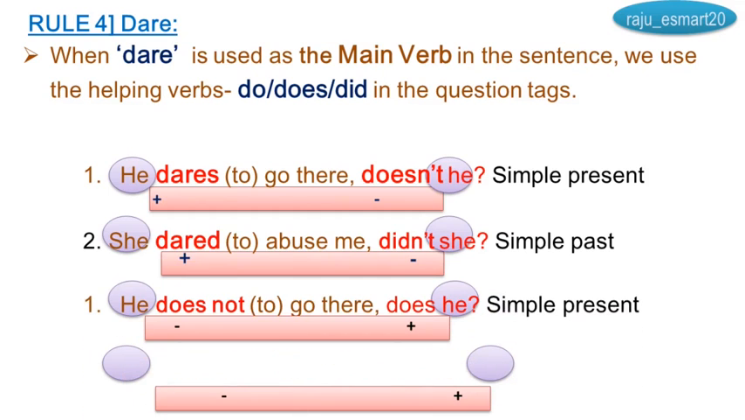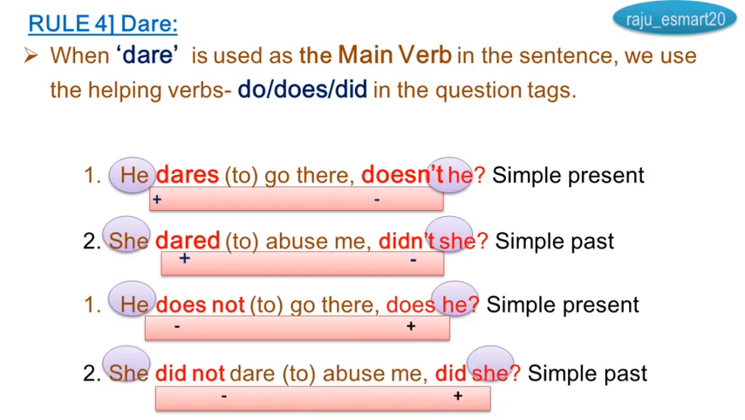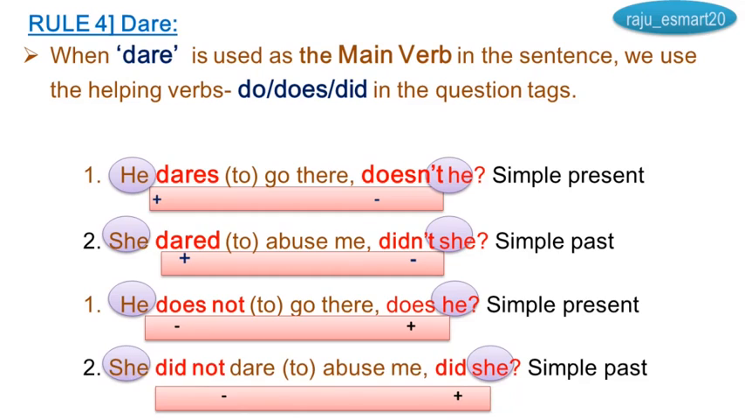Both sentences I have changed into negative forms. He does not dare go there, does he? She did not dare abuse me, did she?